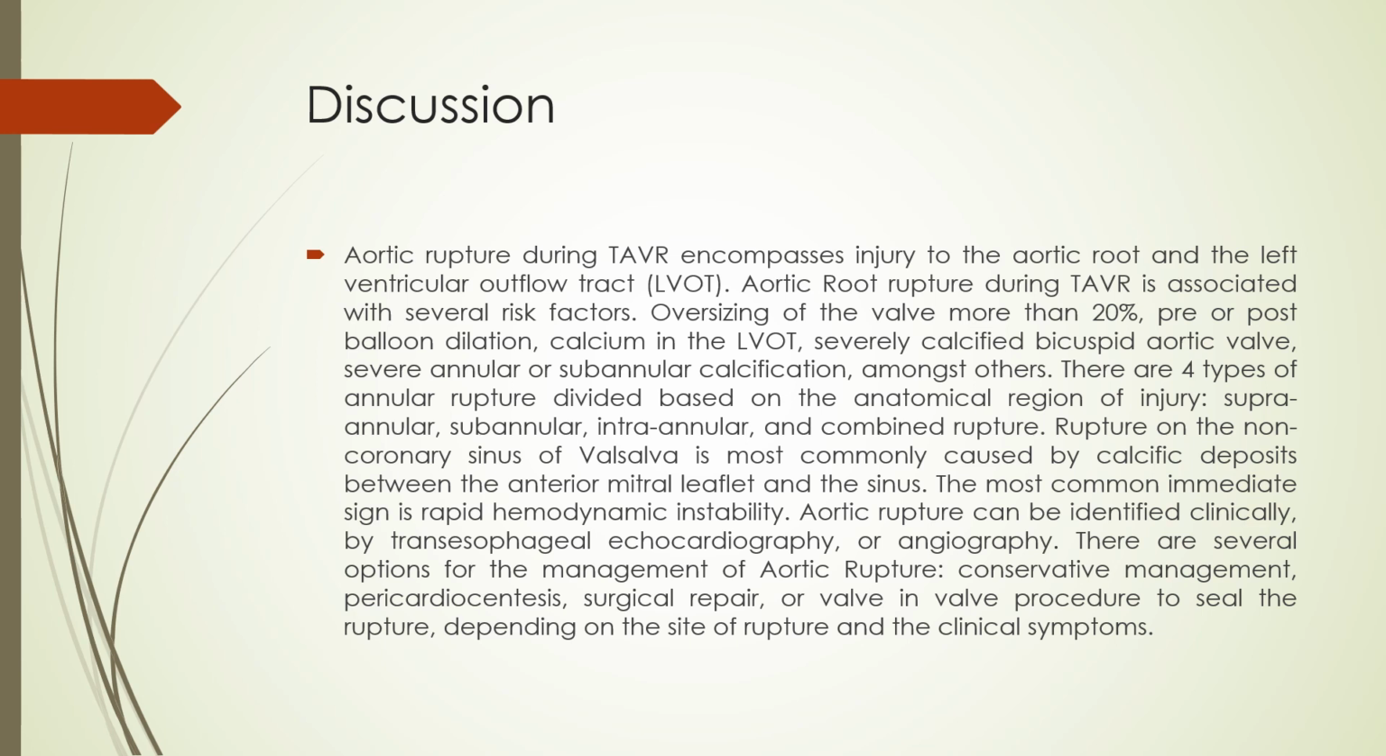There are 4 types of annular rupture, divided based on the anatomical region of the injury: supraannular, subannular, intraannular, and combined rupture. Rupture of the non-coronary sinus of Valsalva is most commonly caused by calcific deposits between the anterior mitral leaflet and the sinus. The most common immediate sign is rapid hemodynamic instability. Aortic rupture can be identified by transesophageal echocardiography or angiography.